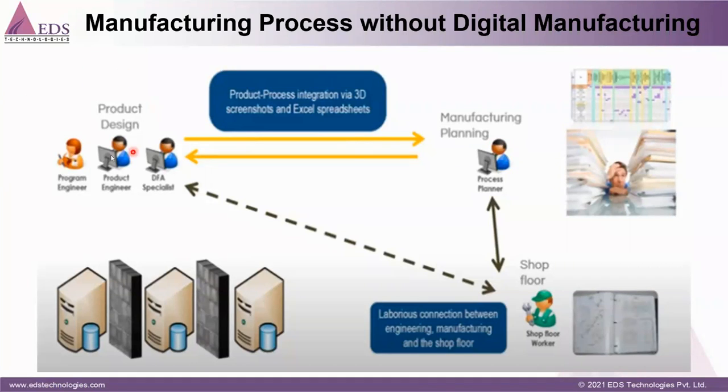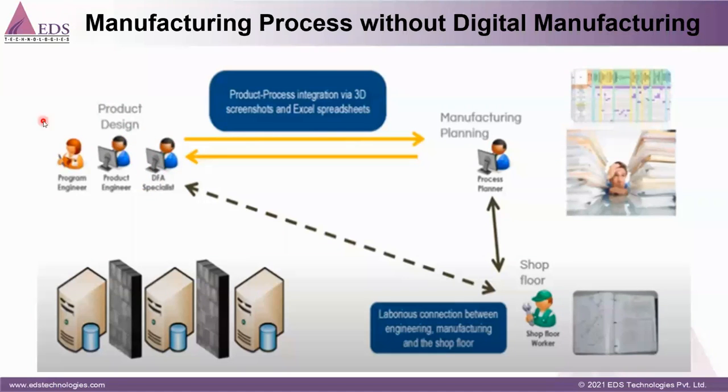So this is the product design. Any product introduced in the market starts with the product designer starting the design. Then DFA specialists, like design for assembly and design for manufacturing, will validate whether the design is okay or not as per the manufacturing process.